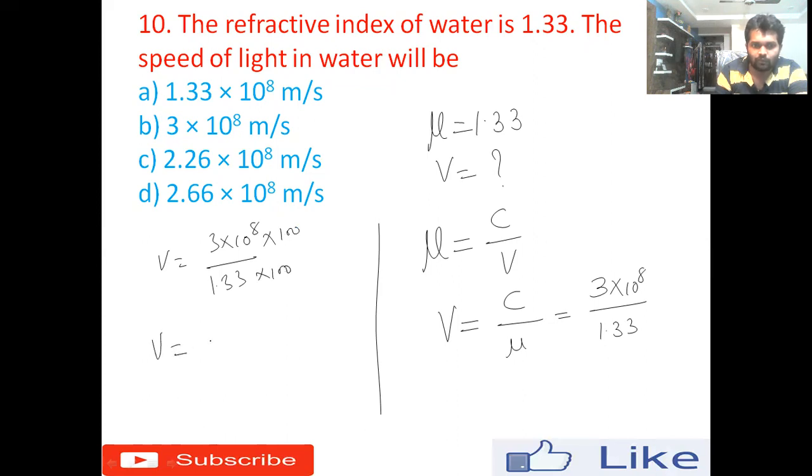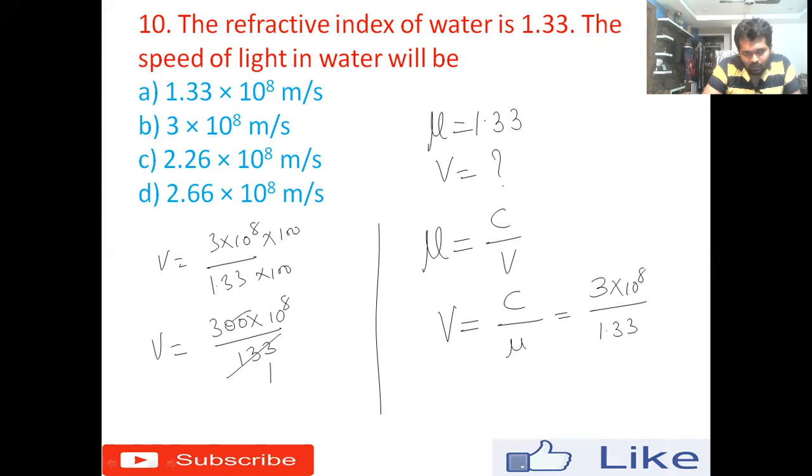So V equals 300 into 10 to the power 8, whole divided by 133. Why have we multiplied by 100? Just for simplification, to shift the decimal point.